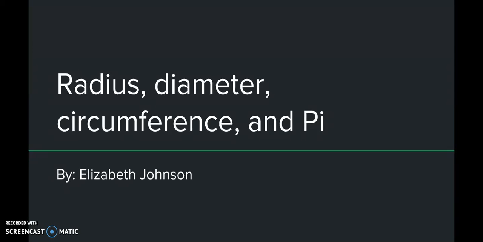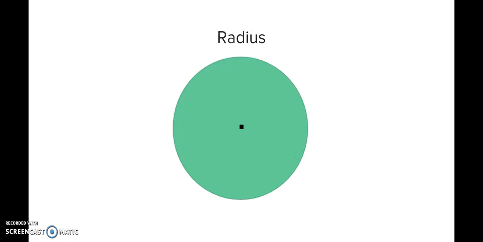Radius, diameter, circumference, and pi. Circles are one of the most fundamental shapes in the universe, so we should know how to accurately measure them. In this video, we will be learning about 3 circle measurements: radius, diameter, and circumference. We will also be discussing the number pi, which can be used to find these measurements.